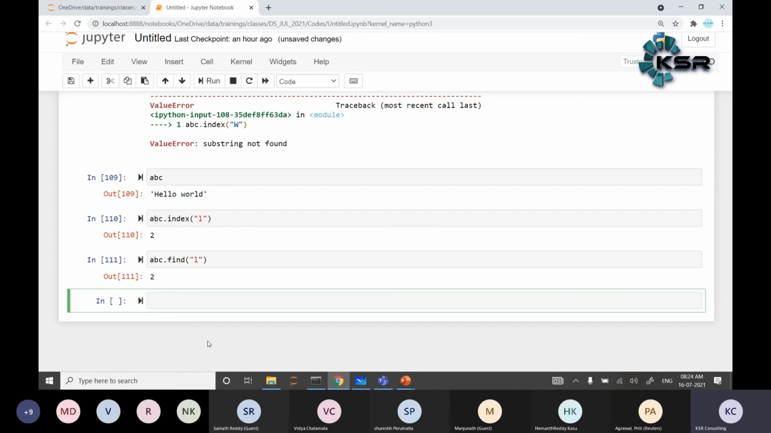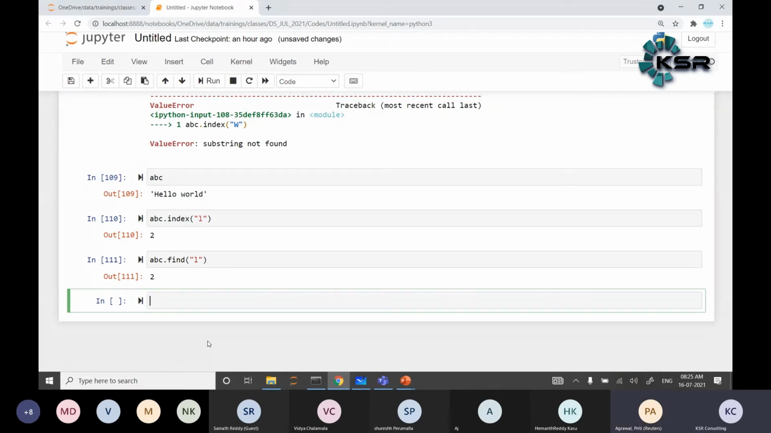For ABC dot find of H, it is displaying 0 because it is the first index position. And ABC dot find for W is displaying 6. So in between hello and world there is a space, and that is also counted, right? Yes, correct. That's what we told, space is also considered as a character.